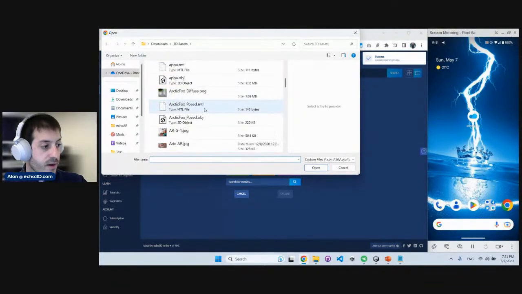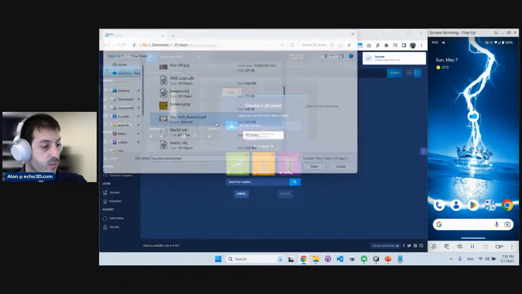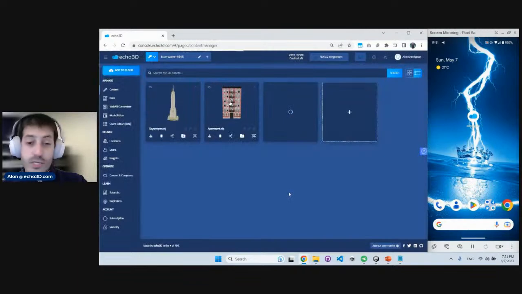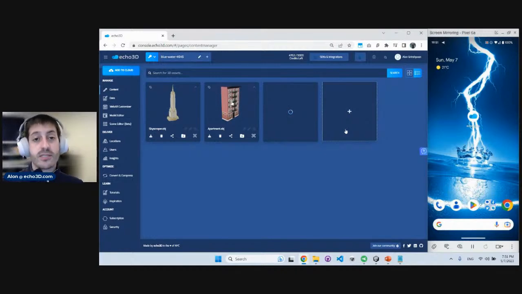Basically, any MP4 or MOV files are supported. You can also throw in images, just JPEGs or PNG files, and we will convert those 2D images into 3D stickers that you can share. So let's see that. There you go. We have another model already. And again, your account can have as many models as you want, as long as you stay within the limits of the storage, bandwidth and API calls that your account provides.